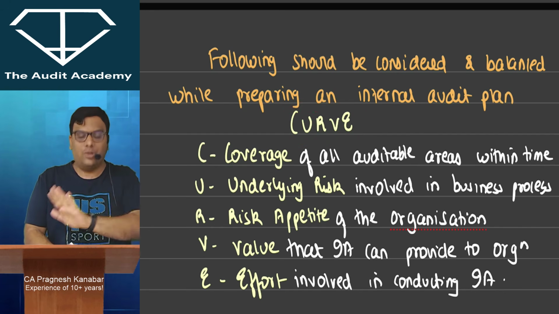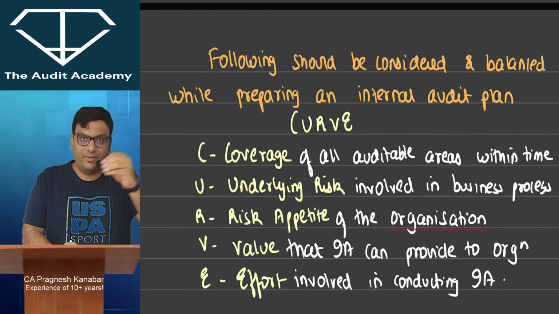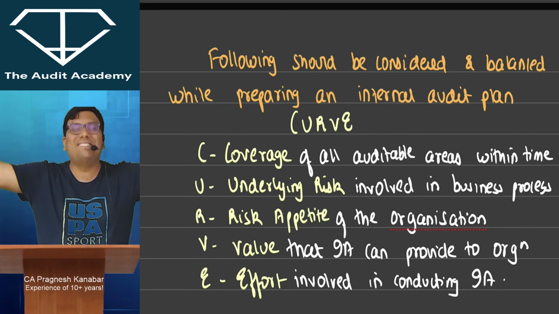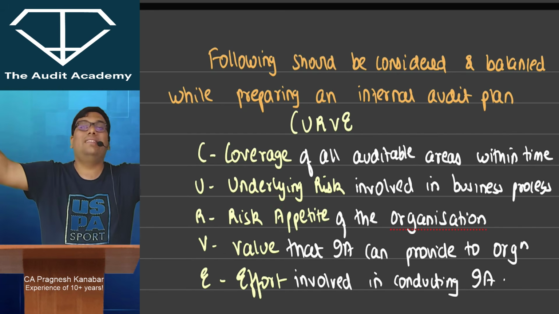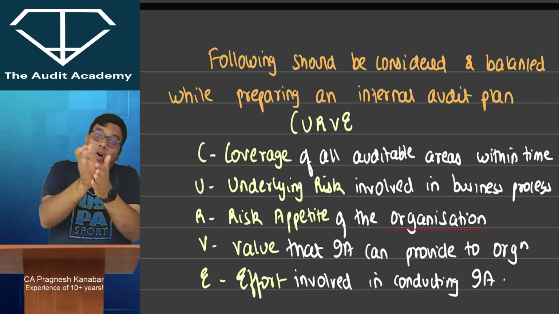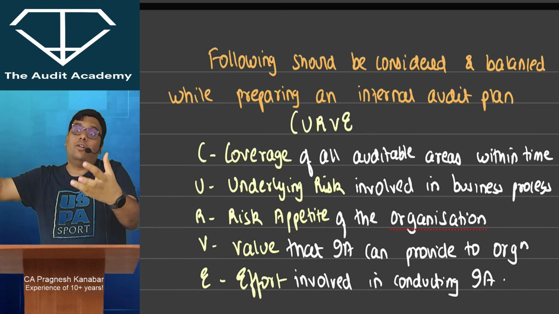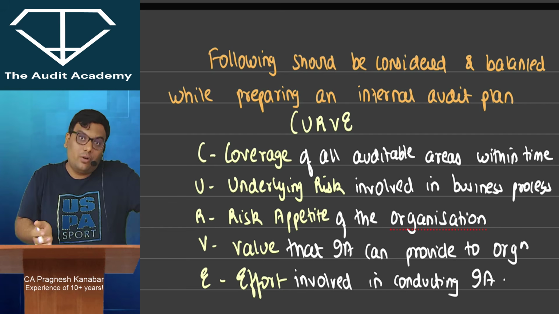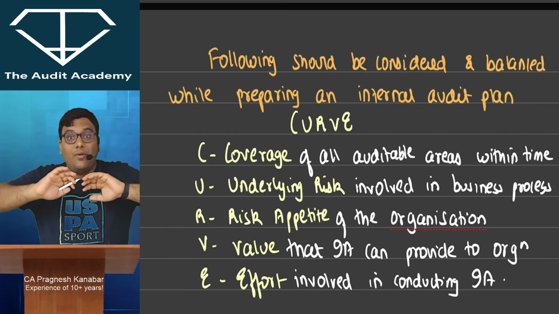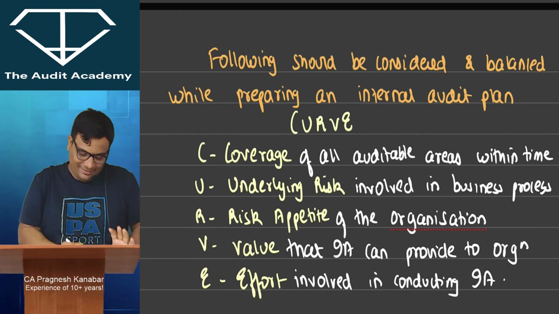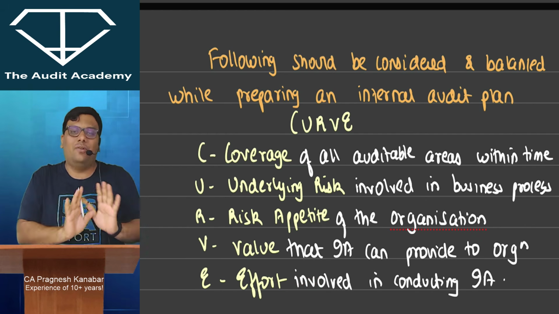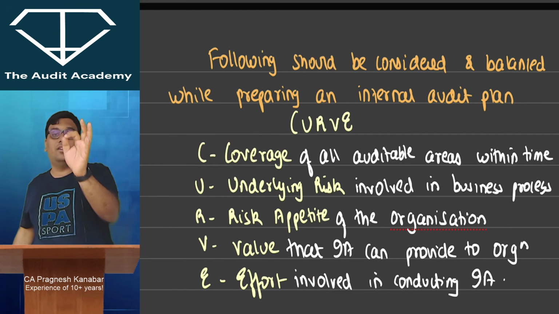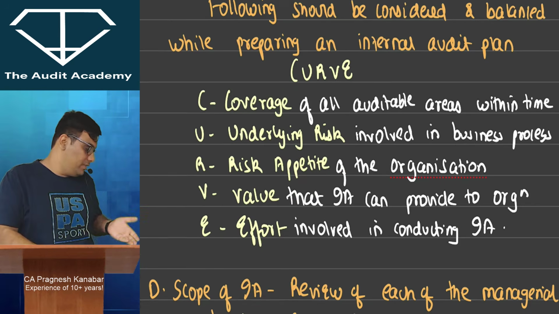First, he has to ensure coverage of all areas which can be covered. Then he has to see how many business processes there are and what the risk is in them, so where things can go wrong. Then, how much risk management is able to absorb, how much risk it can accept, so that level of control will also be required. All right, how he can be valuable to the organization, and what is the effort involved, how much effort will be involved. These are the things to be considered while developing an internal audit plan. And these are all module questions, so please be careful.